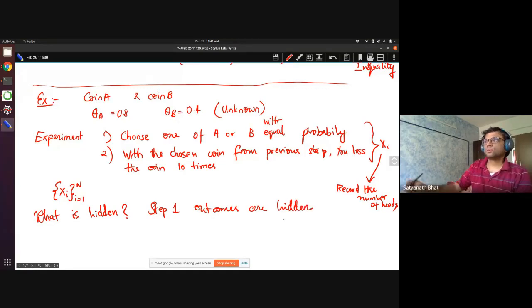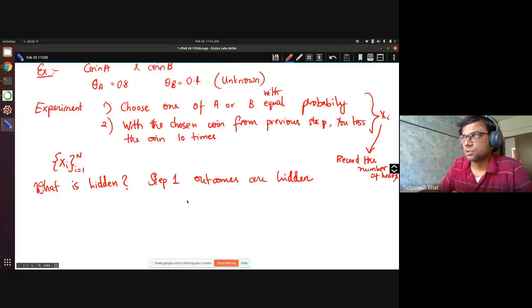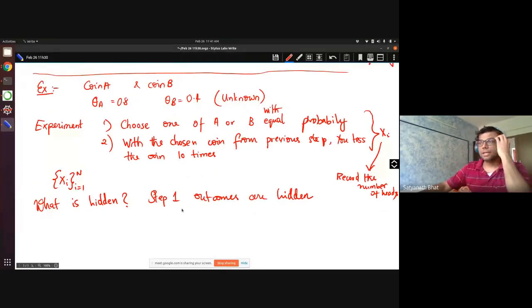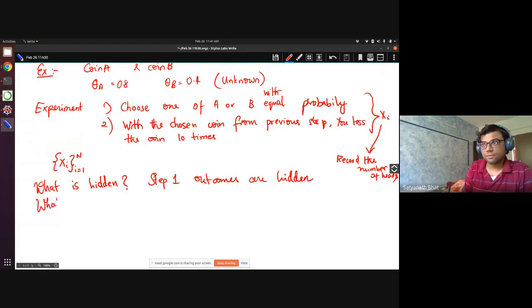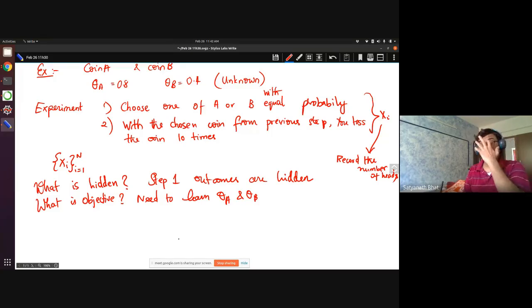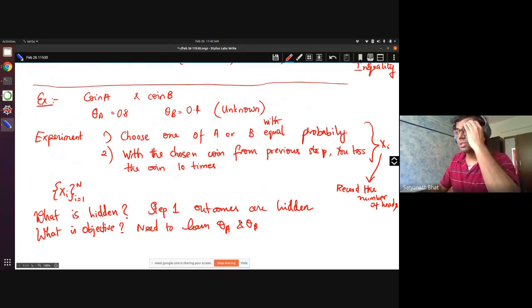Okay, so this is what is happening. What is the objective? We need to learn theta A and theta B. Okay, so this is the whole thing. Now we have to see how we can use EM to solve this problem.